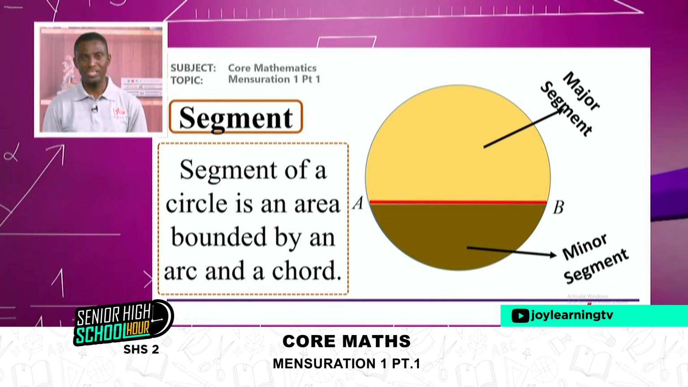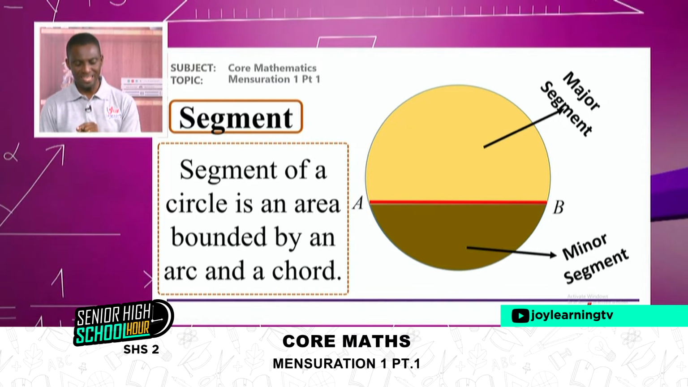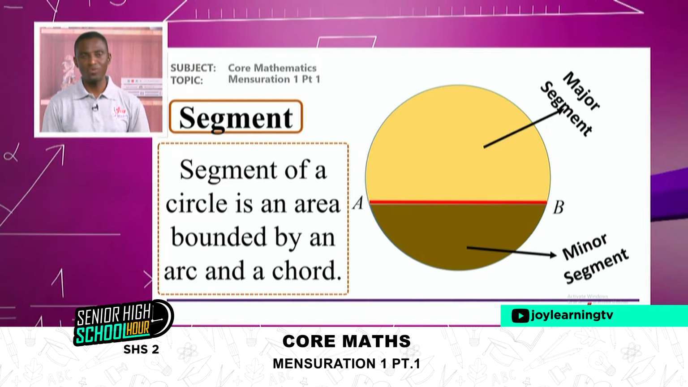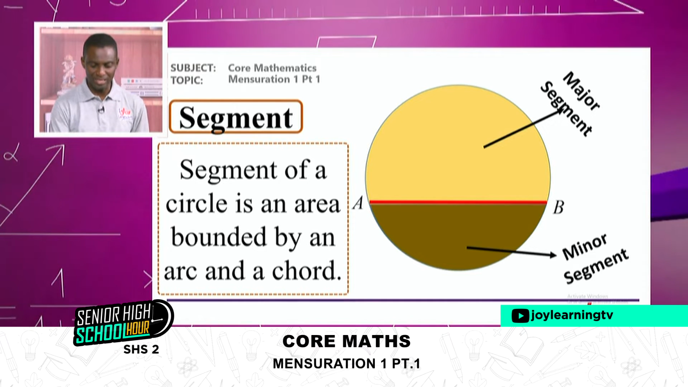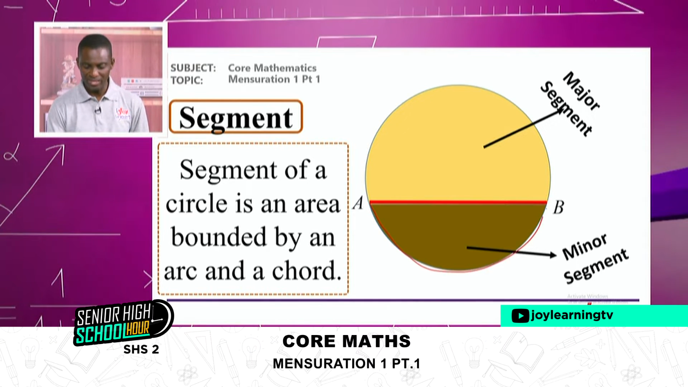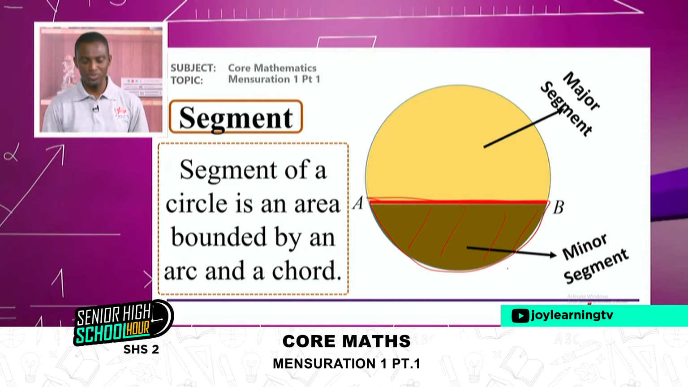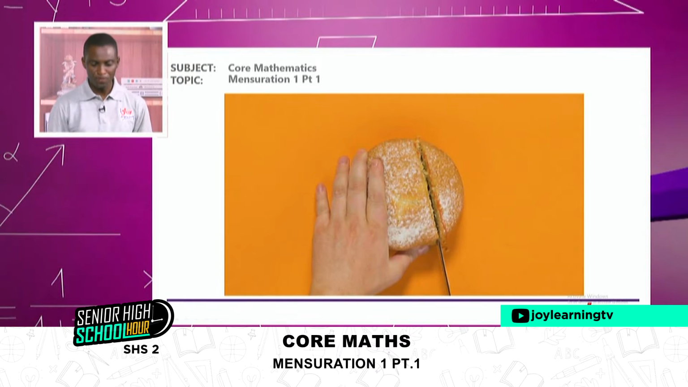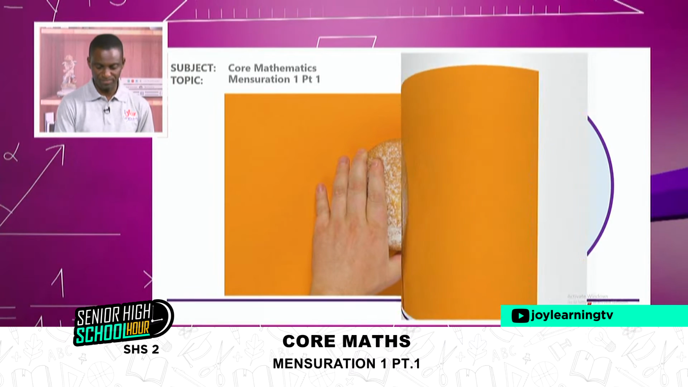And so by definition, we can say a segment of a circle is an area bounded by an arc and a chord. Very simple. Bounded by an arc, because there's an arc here, okay, and then a chord. So the middle is what we refer to as a segment. So once again, you can see segments here as we introduce chord.